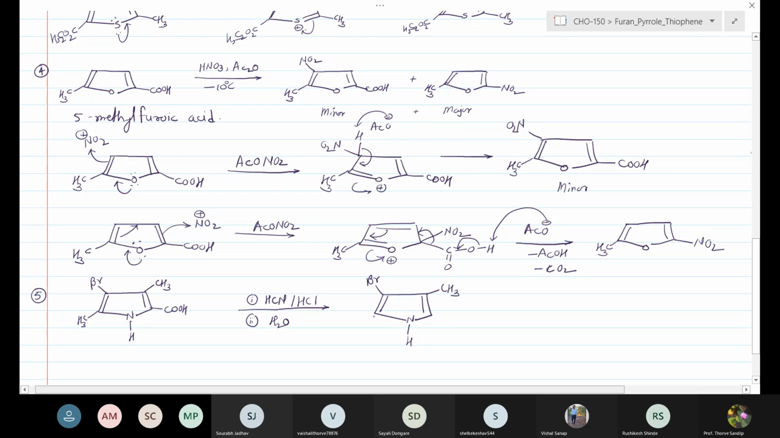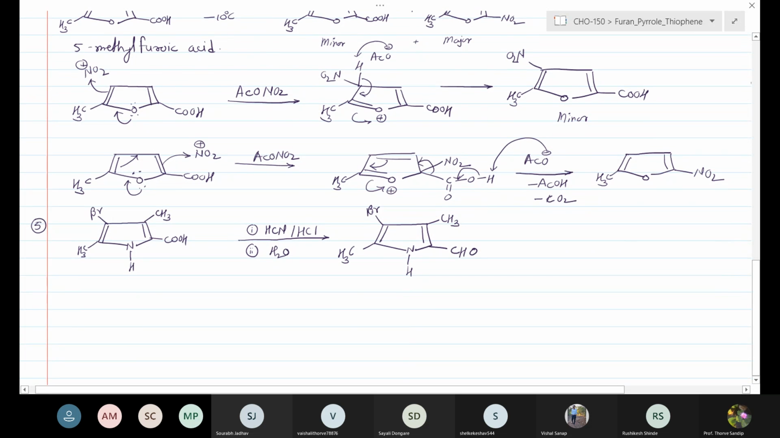Okay, consider the similar type of reaction. The reaction is carried out with the hydrogen cyanide in presence of HCl, followed by the reaction with the water. Okay, followed by the reaction with the water gives the 2-formyl pyrrole derivative. This type of formylation is known as Gattermann's formylation.